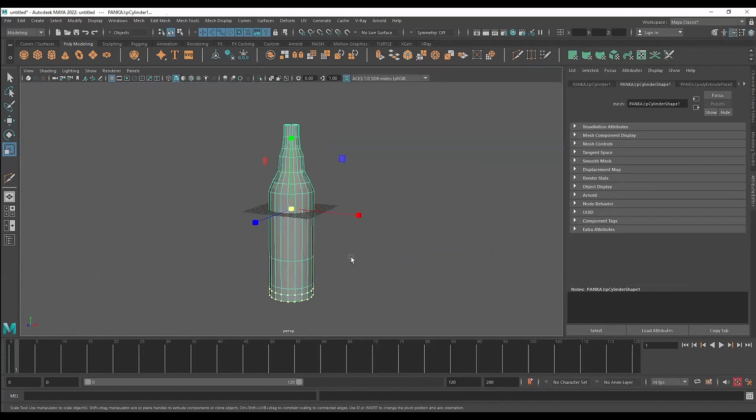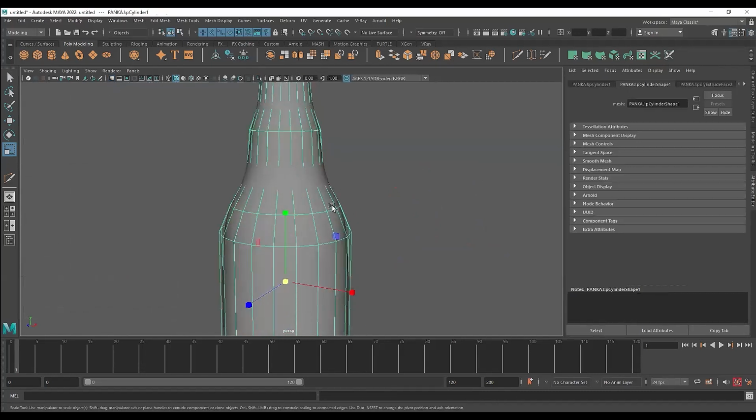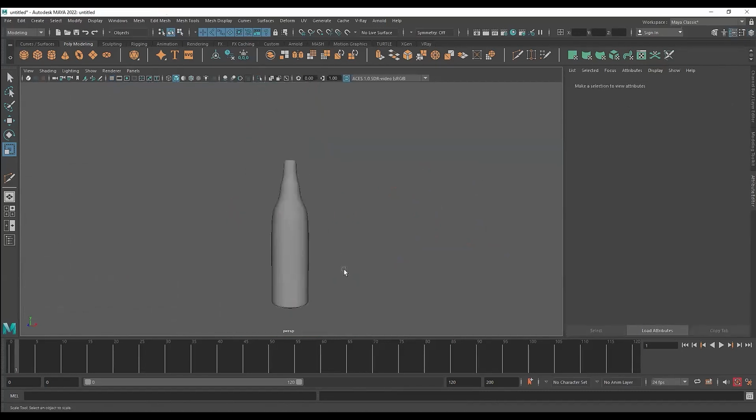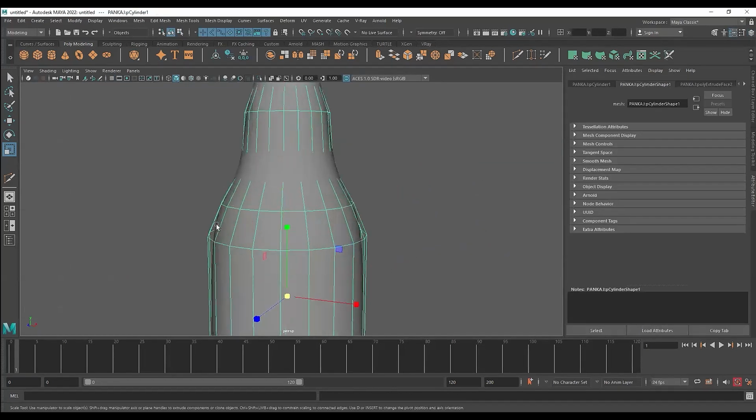I want to show you guys one thing. You can see when I'm pressing 3 right now, if I'm not selecting it, it looks fine. But if I'm selecting it, I'm still seeing the cage. This should happen when we press 2, but it's happening like this right now. So there's a reason why it happens.